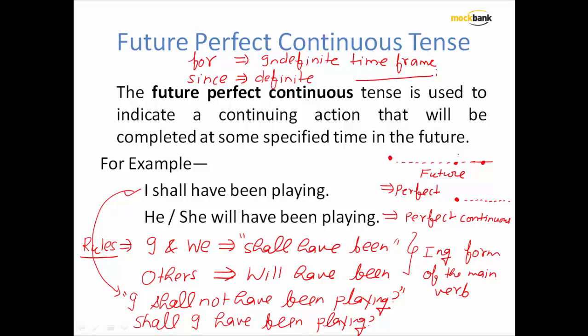I hope that you have understood where to use future perfect continuous tense: an action that is going to start in the future and will be continued in the future. It is not being talked about the termination thing. And if that is the scenario, we are going to use future perfect continuous tense.